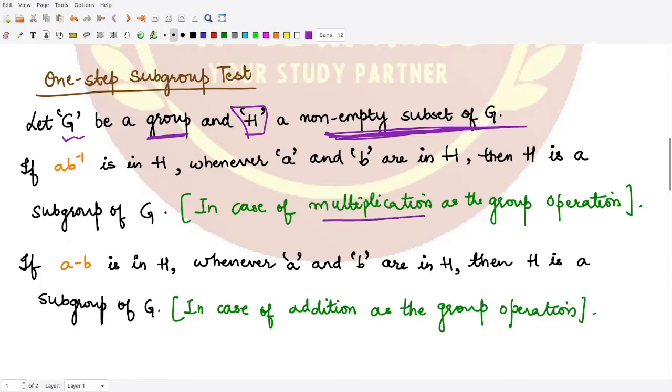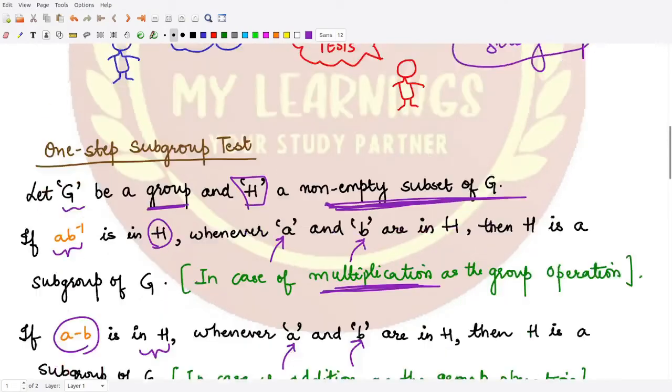If we take the group operation as multiplication, the condition is that a b^-1 should be in the given subset whenever you take a from the given subset and b from the given subset. And if you take the group operation as addition, then whenever a is in H and b is in H, a − b should also be in the given subset. If that is so, you will be sure that this subset H forms a subgroup of the group G, right? So this is one thing.